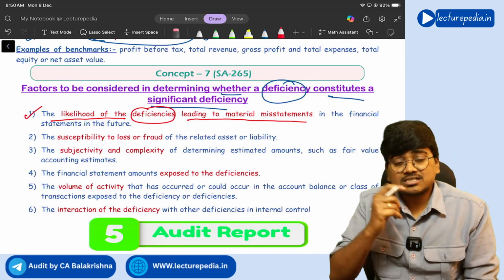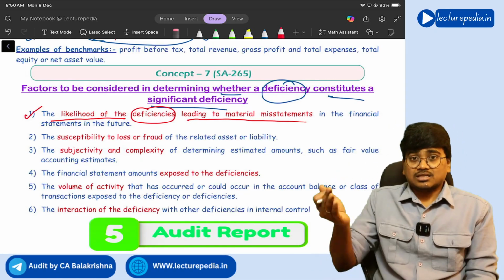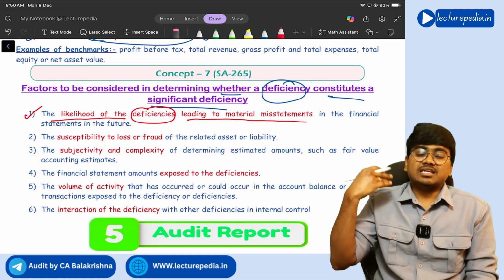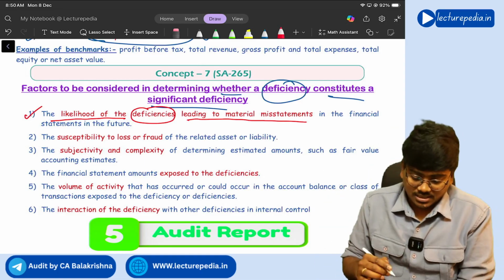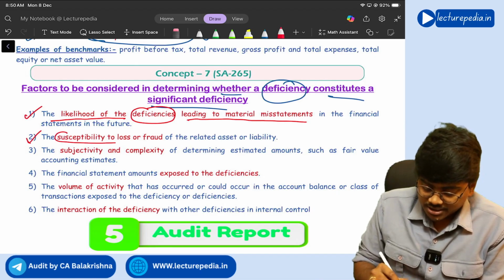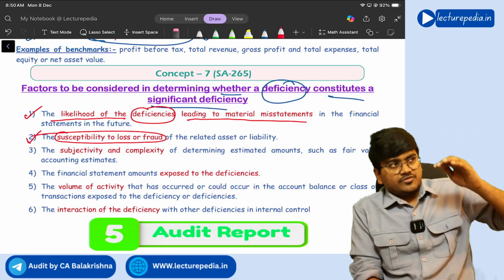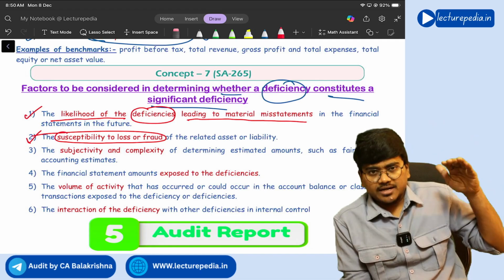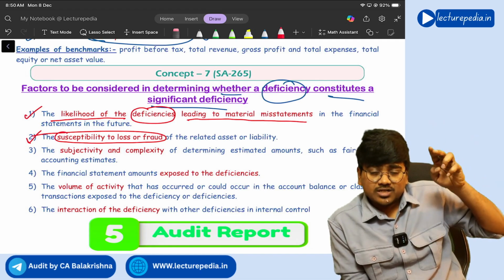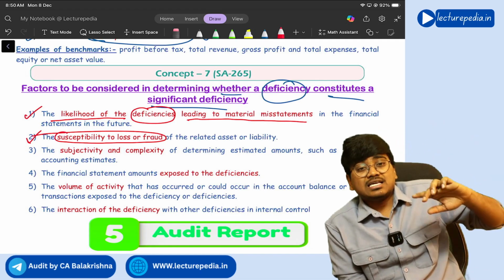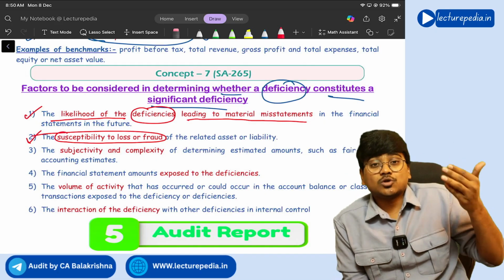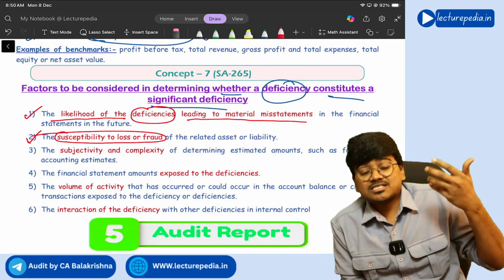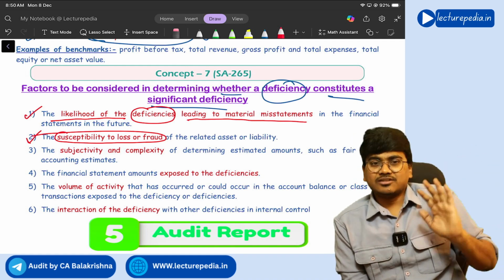Okay, if the chance of misstatement occurring is very high, then you can call such a deficiency a significant deficiency. Next, susceptibility to loss or fraud. If there is a deficiency in the internal control, and because of that deficiency there is a high chance of loss or fraud occurring in that area, then also that deficiency might be termed a significant deficiency